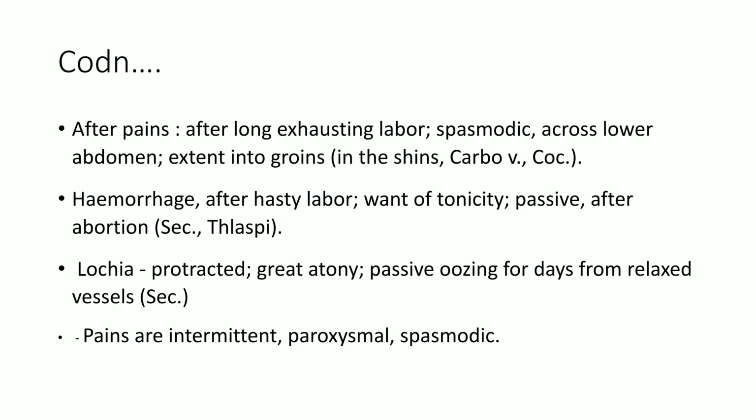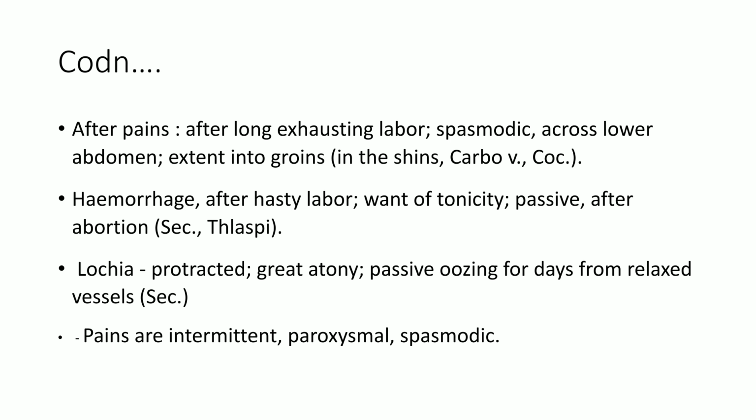The uterus itself is atonic in nature, and there is passive oozing of lochial discharges. And the nature of pain is intermittent, paroxysmal, and spasmodic.